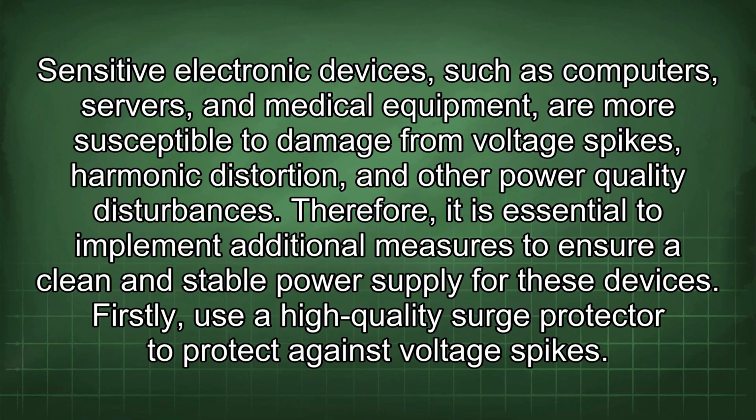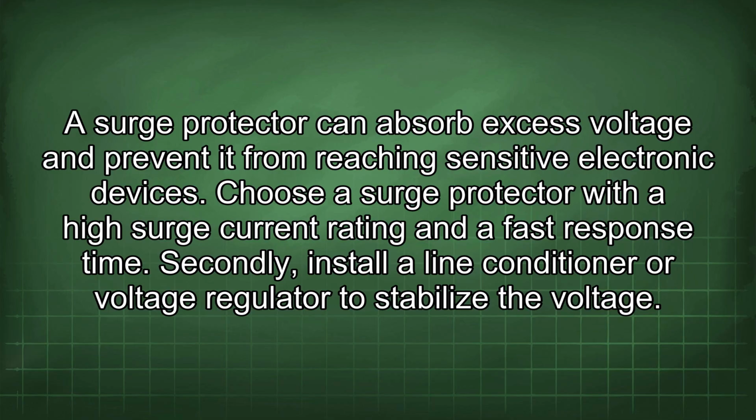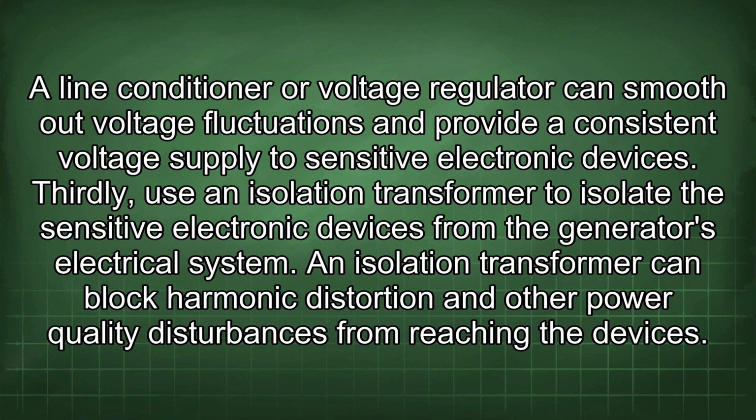Firstly, use a high-quality surge protector to protect against voltage spikes. A surge protector can absorb excess voltage and prevent it from reaching sensitive electronic devices. Choose a surge protector with a high surge current rating and a fast response time. Secondly, install a line conditioner or voltage regulator to stabilize the voltage. A line conditioner or voltage regulator can smooth out voltage fluctuations and provide a consistent voltage supply to sensitive electronic devices. Thirdly, use an isolation transformer to isolate the sensitive electronic devices from the generator's electrical system.